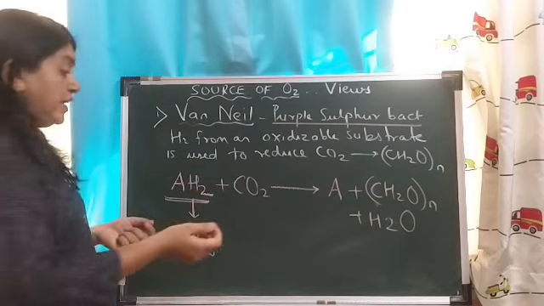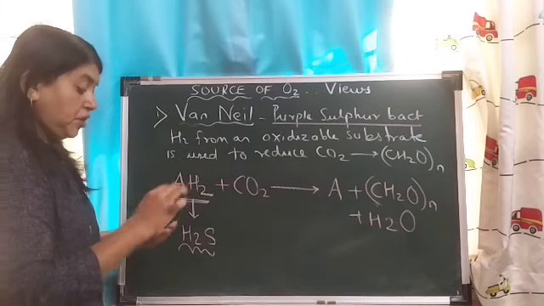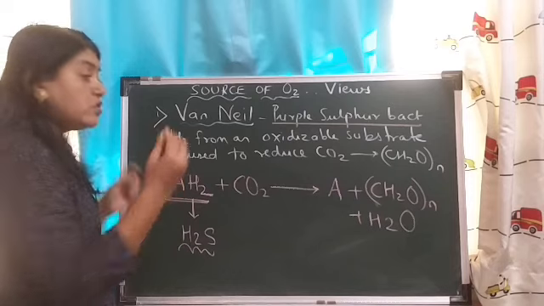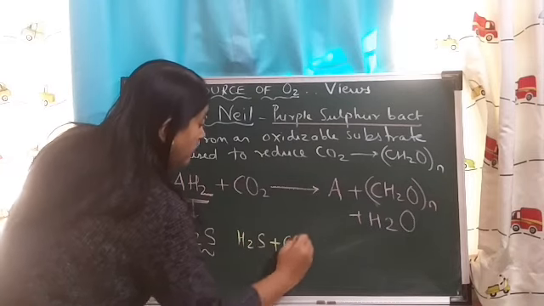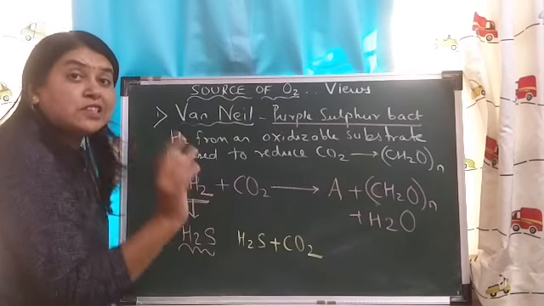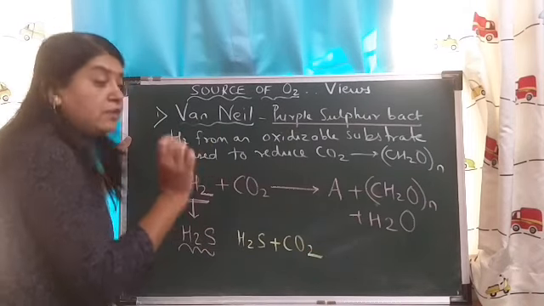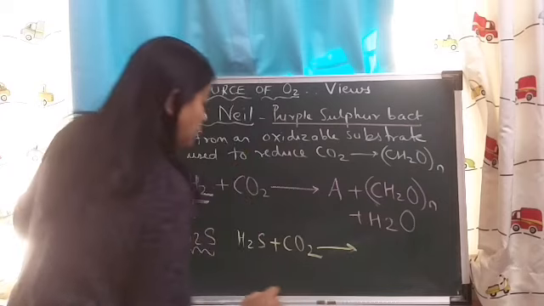Now suppose we carry out the same reaction using hydrogen sulfide, then see how the reaction goes. Hydrogen sulfide plus CO2. That means instead of water, we are taking hydrogen sulfide here. Then what do you get?